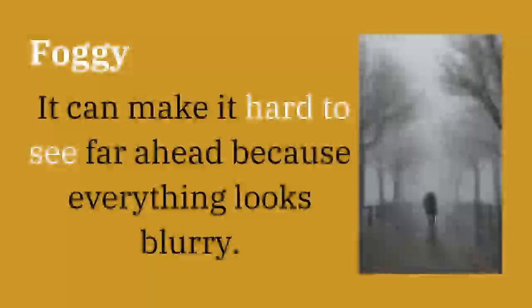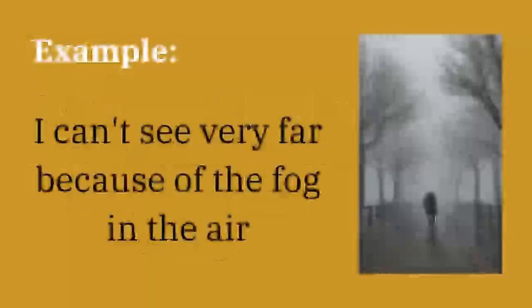All right, so as you can see on the picture, this person is walking on a foggy weather. That means he or she is not actually able to see what is ahead of him or her, and so we call it foggy. Example, I can't see very far. Why? Because of the fog in the air.